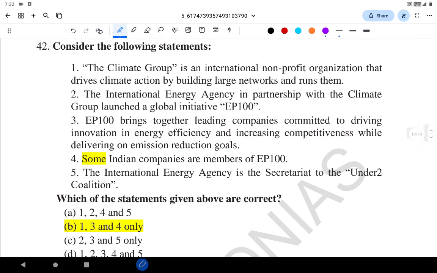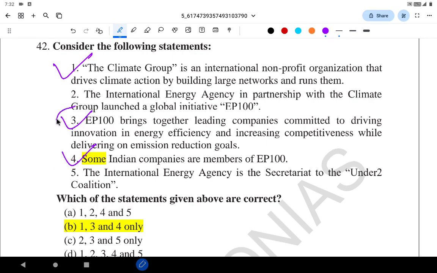The Climate Group is an international non-profit organization that drives climate action by building large networks and runs them. One is correct. The International Energy Agency is in partnership with the Climate Group, which launched the initiative EP100. EP100 brings together leading companies committed to driving innovation in energy efficiency and increasing competitiveness while delivering emission reducing goals. Correct. Some Indian companies also joined.